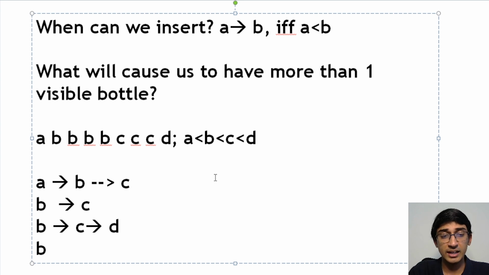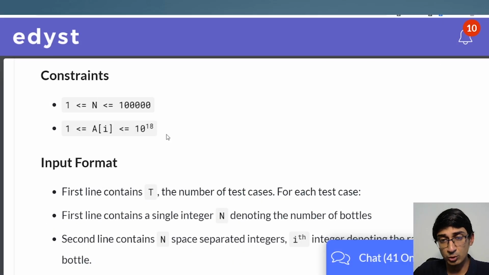So this question finally comes down to this: if I go through all of the elements inside my array and find out the frequency of each element, then the one with the maximum frequency is the number of bottles that are visible for me. And to get the maximum frequency, I just need to go through the entire array once. Getting the frequency of an array is a pretty straightforward approach.